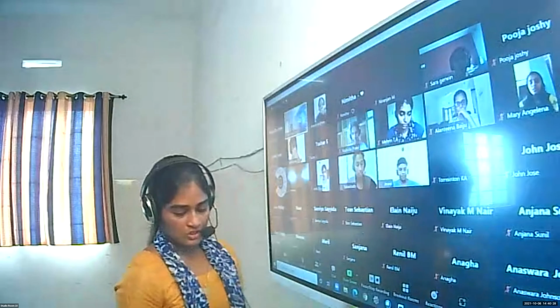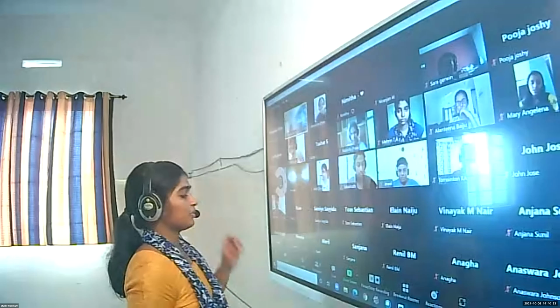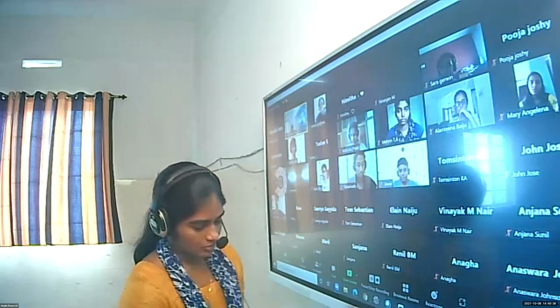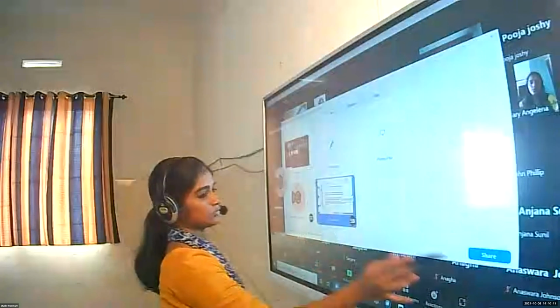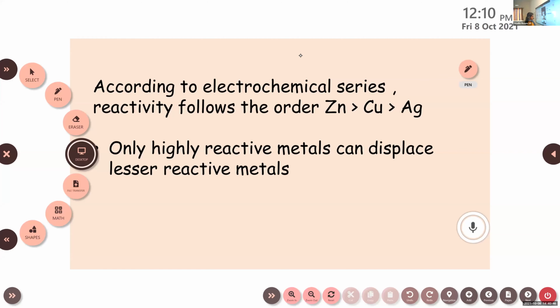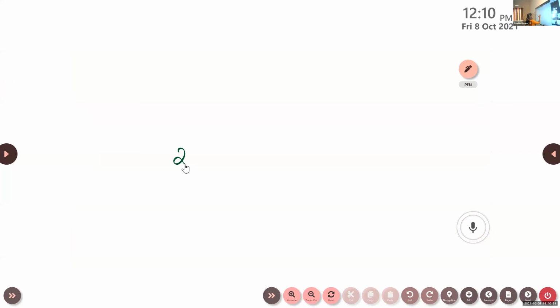Okay, so first of all, we will learn certain rules to find out the oxidation number of each element in a molecule. Before that, we can do one example. So here it is 2H2 plus O2 gives 2H2O. So this is a chemical reaction, right? 2H2 plus O2 gives 2H2O.